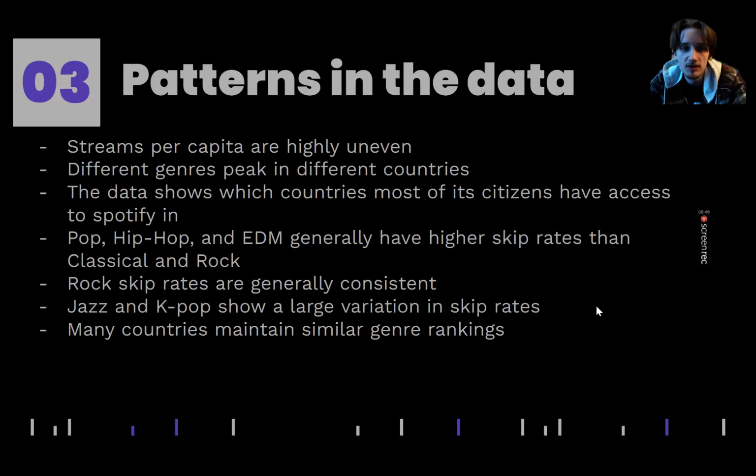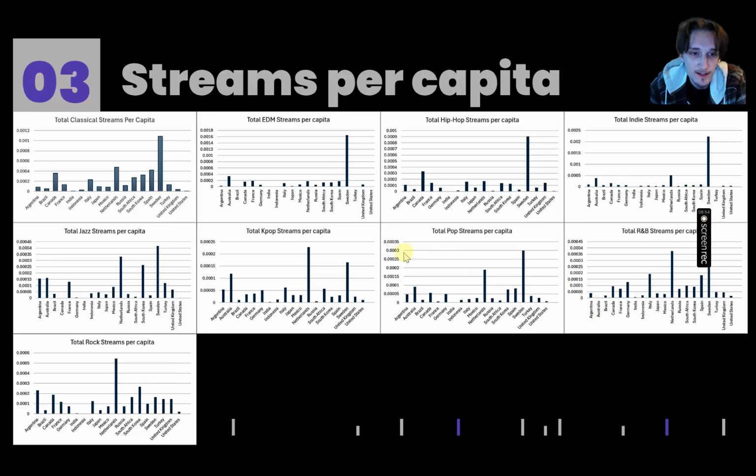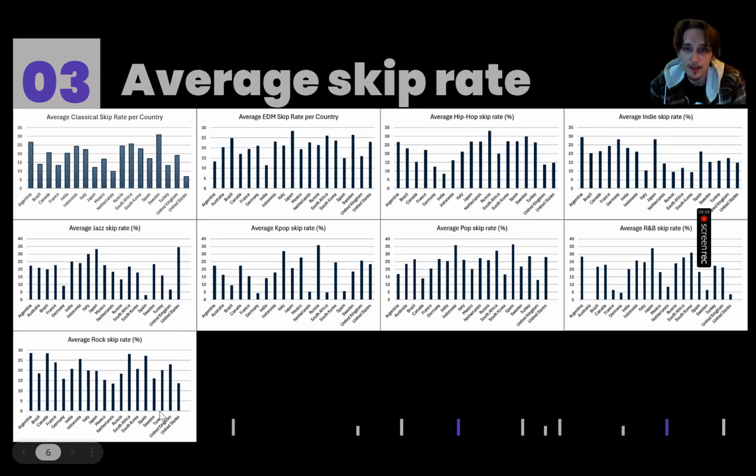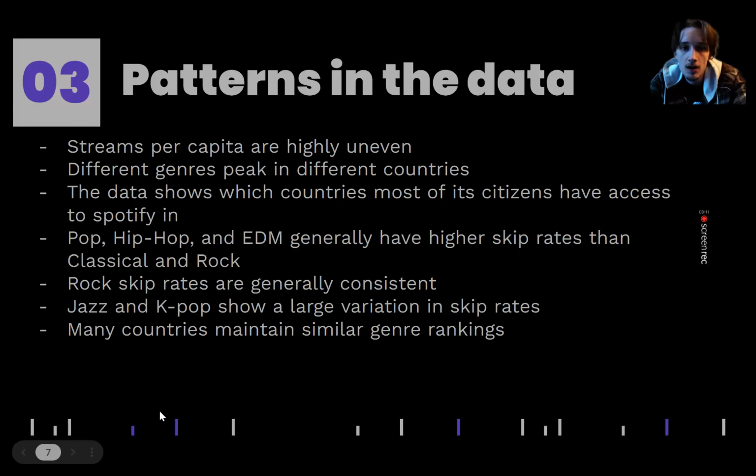as we could see prior, the streams per capita is highly uneven. Different genres peak in different countries, right? If we go back, we can see the Netherlands really loves to listen to rock, or rock performs really well in the Netherlands, but you look at Sweden and you see how Sweden is dominant in all these other categories, and it's just not as much, right? So we can see that difference in genre.